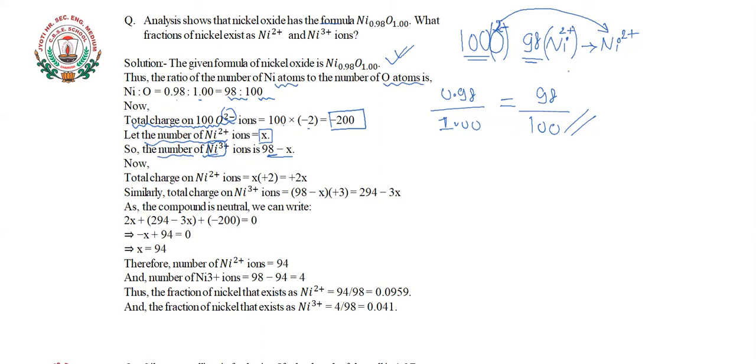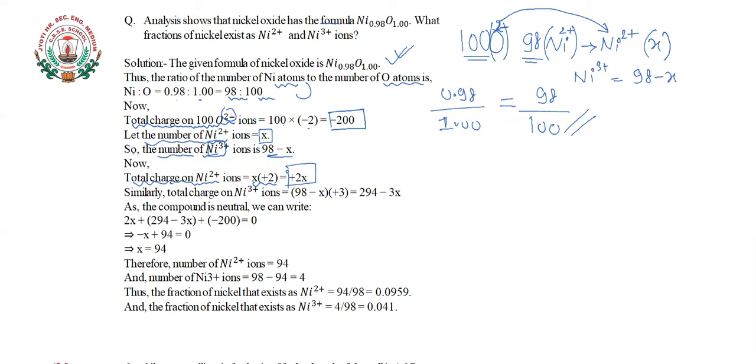So if Ni2 plus ions are X in number, then how many Ni3 plus will be there? Ni3 plus will be 98 minus X only, as the left out atoms will be Ni3 plus only. Then total charge on Ni2 plus will be X into plus 2, which is plus 2X.